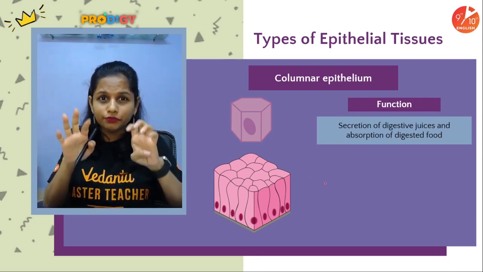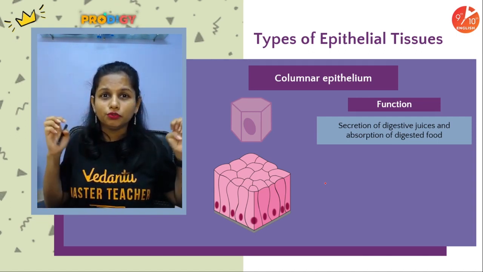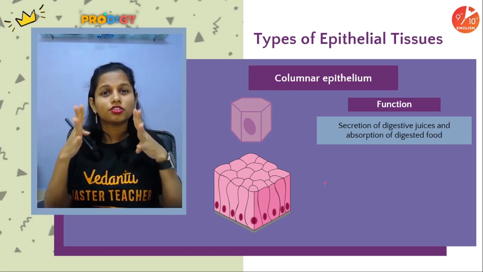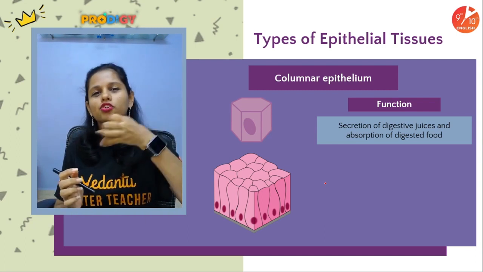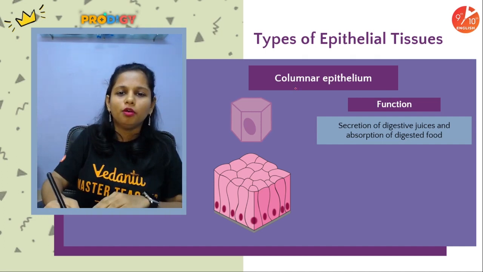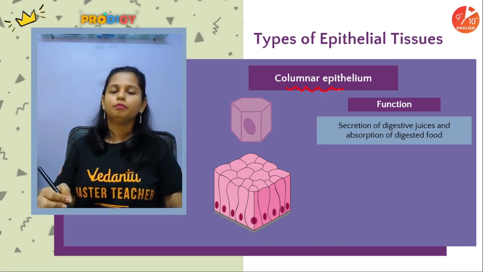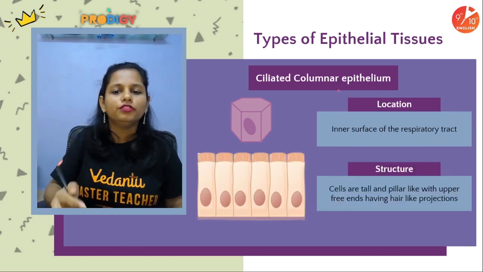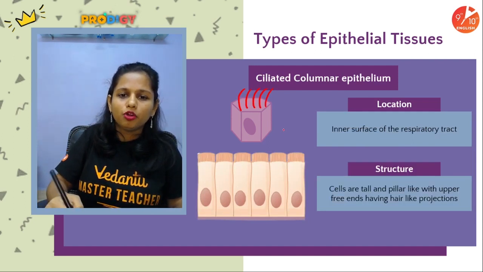Absorption of digested food. Secretion, absorption. Easy. So yes, secretion of digestive juices and absorption of nutrients. That is the job of this columnar epithelium. Okay, perfect. Now people, at times on top of these columnar cells, there are hair-like projections.